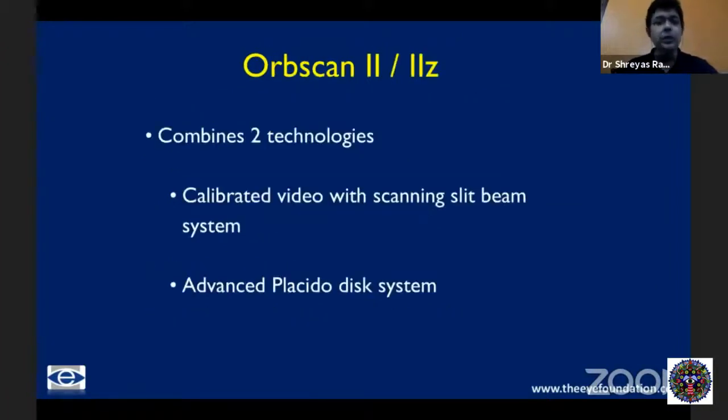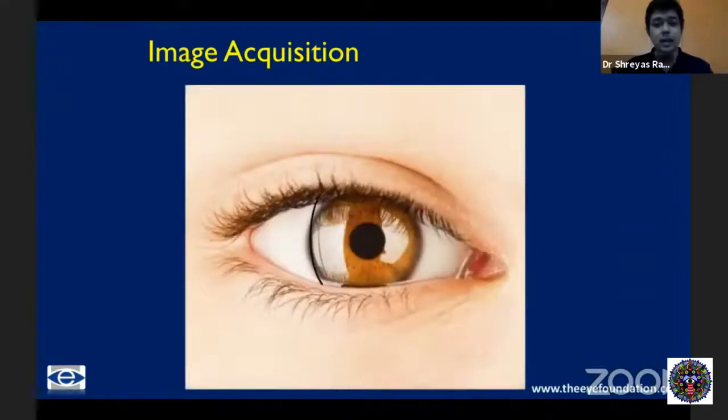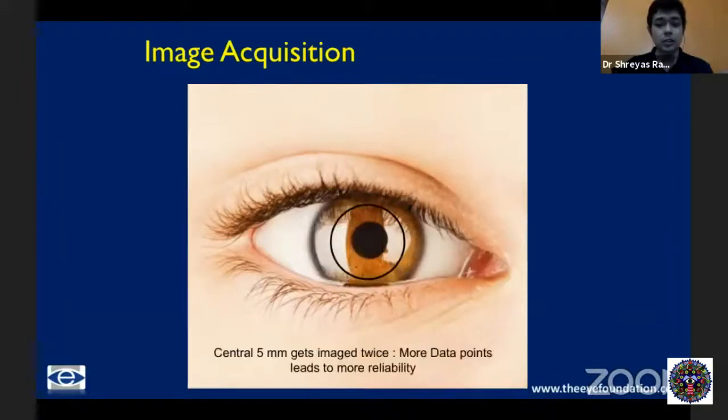So quickly about the OBSCAN 2. Like I said, it combines two technologies. It gives you an advanced Placido disc. Along with that, it gives you a slit scanning beam. Now, what the slit scanning beam is: first there's a Placido ring image which is captured, and then there are 40 scans, which are basically 20 slits from each side, projected at 45 degrees, running first from left to right, and then again from right to left. And these are the two ways it runs.